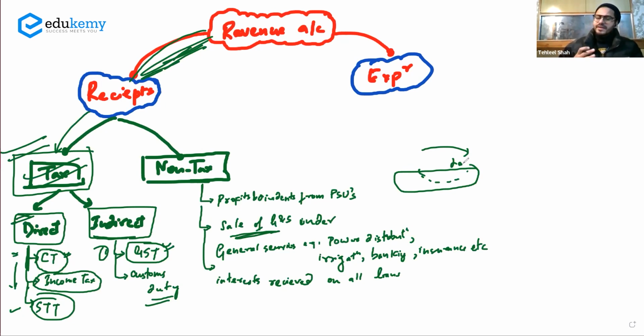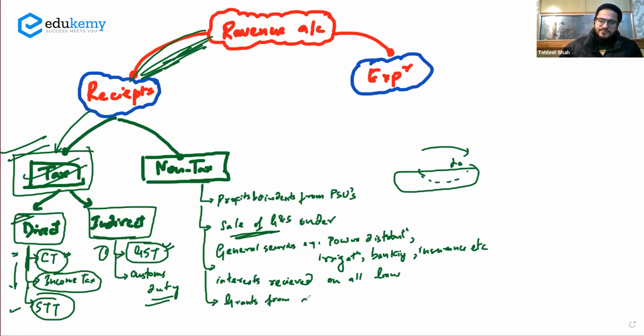So whatever be the rate of interest, the money will keep on coming to the government, and that interest money, not the principal. Principal is not part of the revenue receipt. Interest is part of the revenue receipt when the interest comes to you. Fine. So interest received on loans, if these loans are given to, say for example, state governments, or to anything, so जो भी आपने लोन दिया है, वहां से जो आपको इंटरेस्ट आता है, that is your non-tax revenue receipt. उसके बाद you have grants